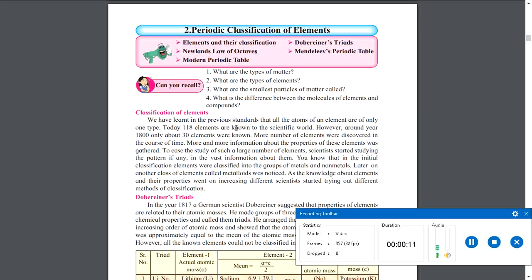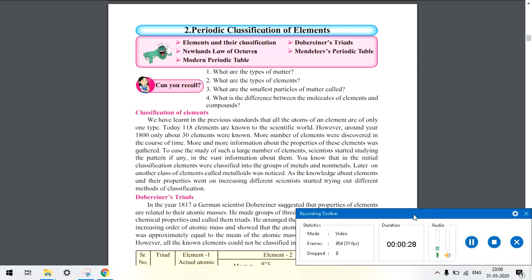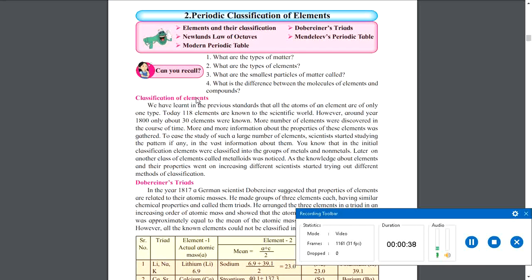So I know that we have not completed gravitation yet, but gravitation is actually part of physics, and I thought that this second chapter, periodic classification of elements, is a topic which has more theories than any particular concepts.